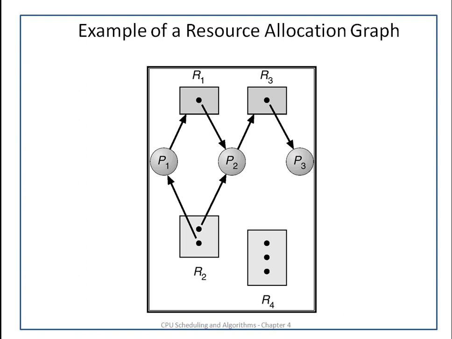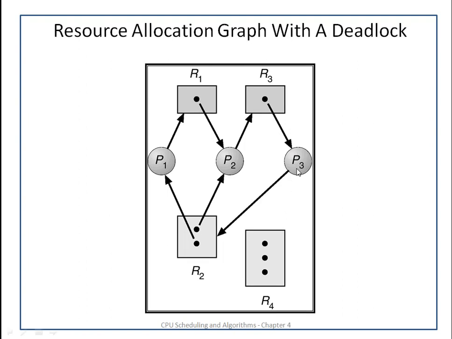But if I draw one line from P3 to R2, this will create a cycle: R2, P1, R1, P2 and again R2. And one more cycle is there: R2, P1, R1, P2, R3, P3 and R2. So this is also one of the cycles. If such a situation is there, we can say that there is a cycle and this will lead to deadlock, because here the process P3 cannot be completed, as I explained in the previous diagram.